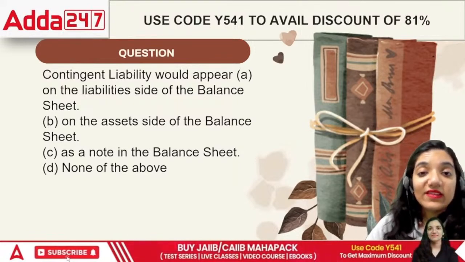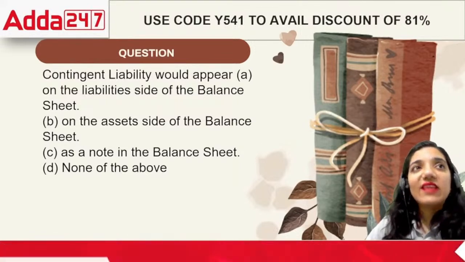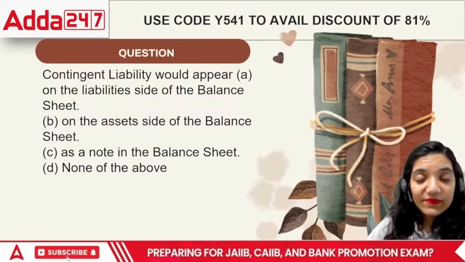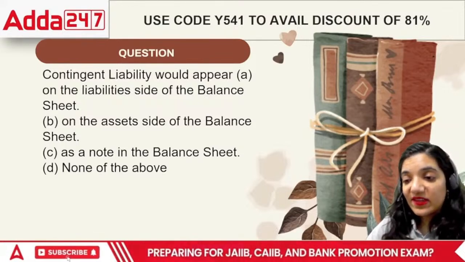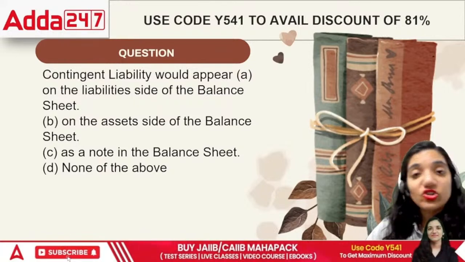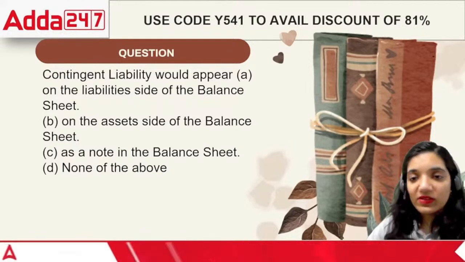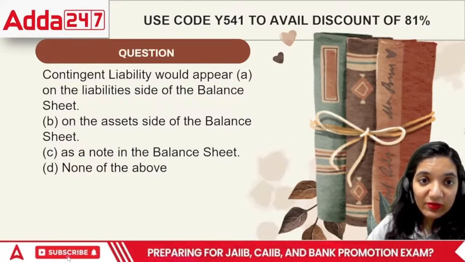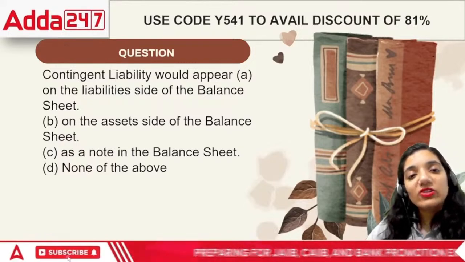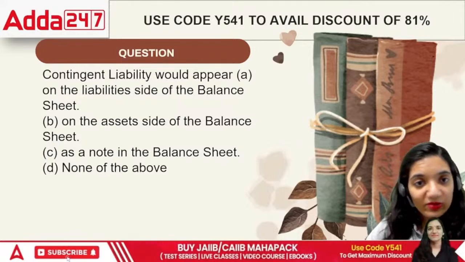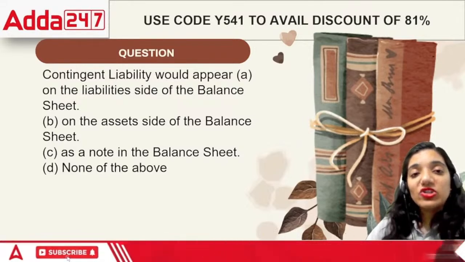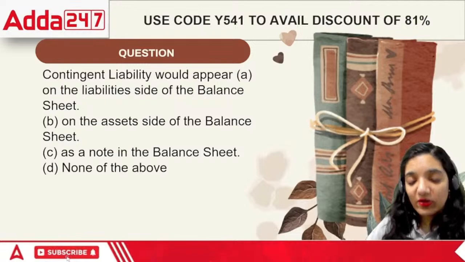The problem is that there is a lack of certainty in it, right? These things are not sure. At this point of time, we note it down, in case after a certain point of time we realize that this will not go into the books of accounts. So contingent liabilities are liabilities on the liability side of the balance sheet, asset side, as a note, or none of the above.